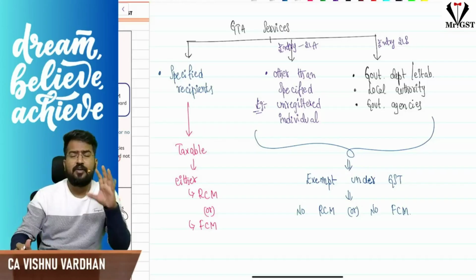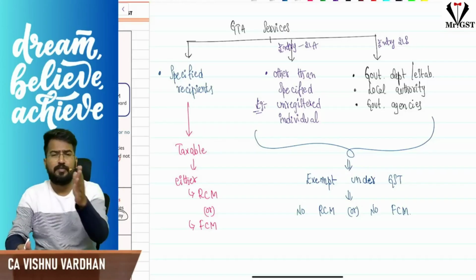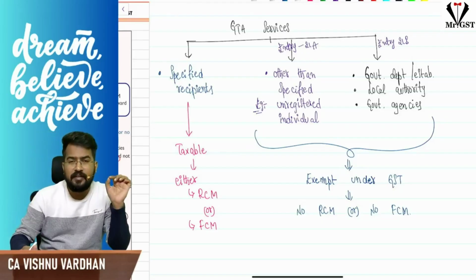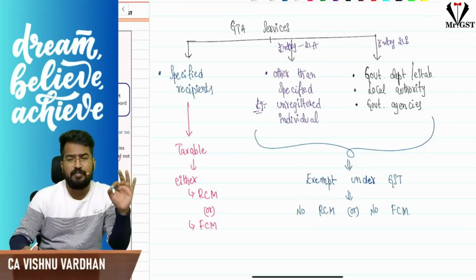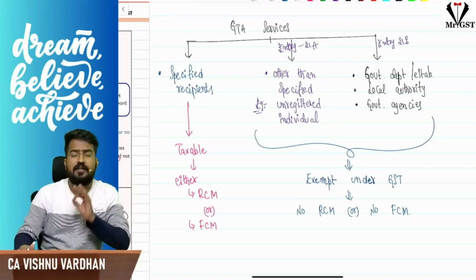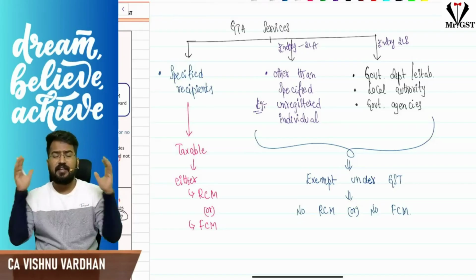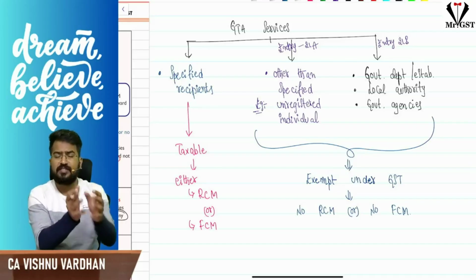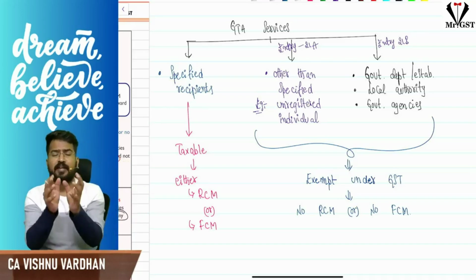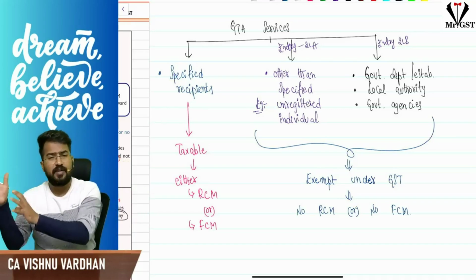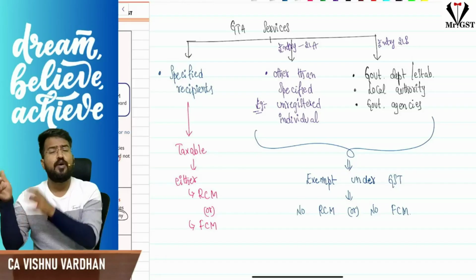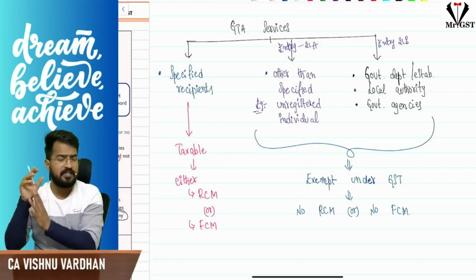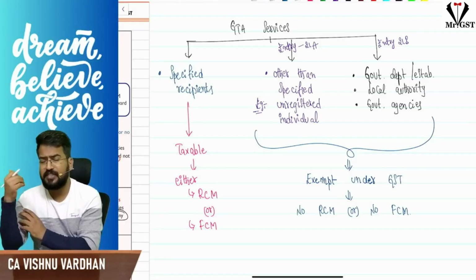Coming to GTA, what are the conditions? Who should be the supplier? Supplier should be a goods transport agency, and they should be transporting the goods by road. And here the triggering point, or the interesting point, is the recipient. In this particular entry, I am dividing the customers of GTA into 3 categories. One is those recipients who are given in section 9 subsection 3, next other recipients, and finally those people who got registered under GST under section 51. Just to comply with section 51, they have registered under GST. For those people, GTA is providing their services.